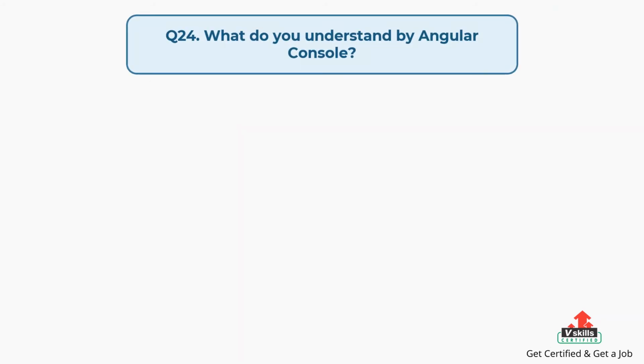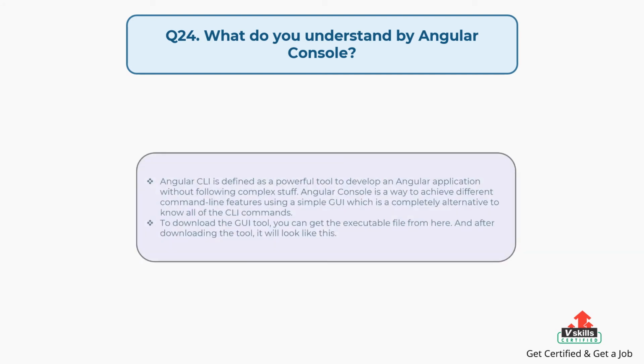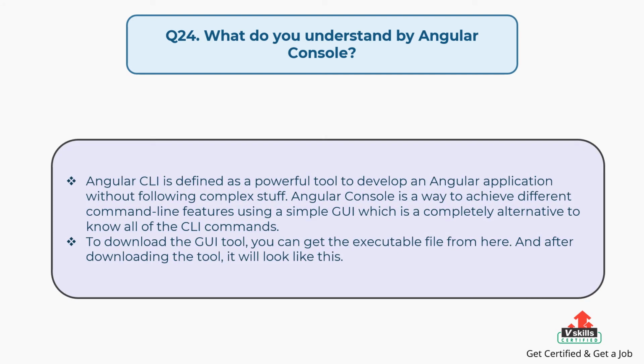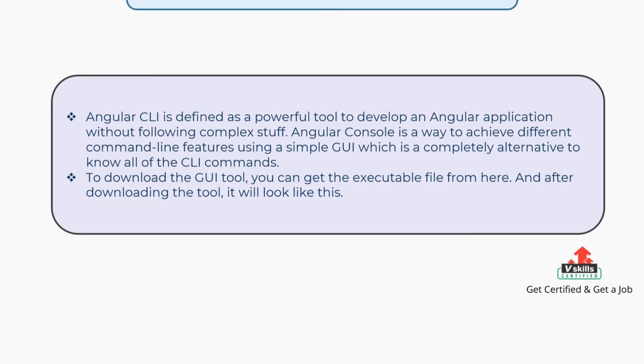Question number 24, what do you understand by Angular console? The answer is: Angular CLI is defined as a powerful tool to develop an Angular application without following complex stuff. Angular Console is a way to achieve different command line features using a simple GUI, which is a complete alternative to knowing all of the CLI commands. To download the GUI tool, you can get the executable file from here. And after downloading the tool, it will look like this.